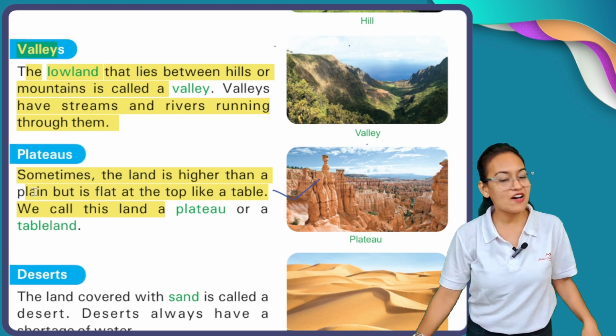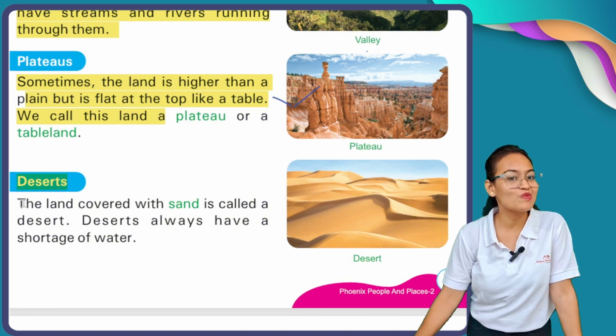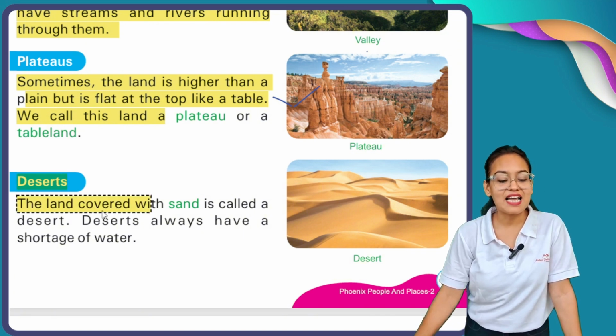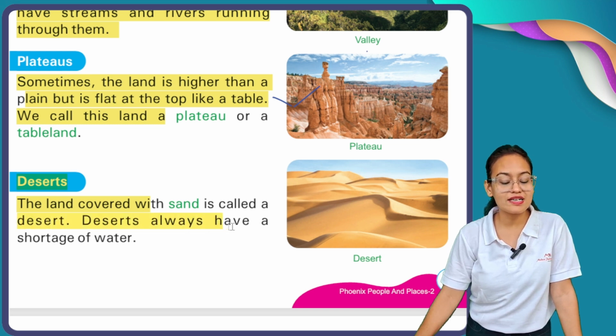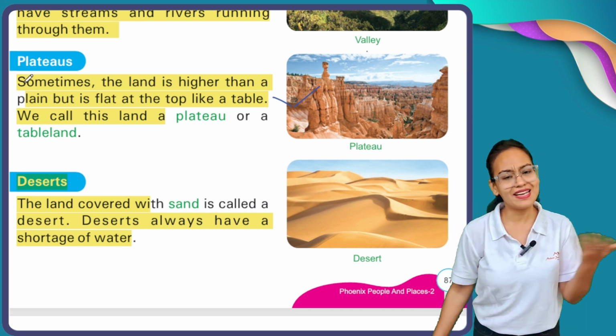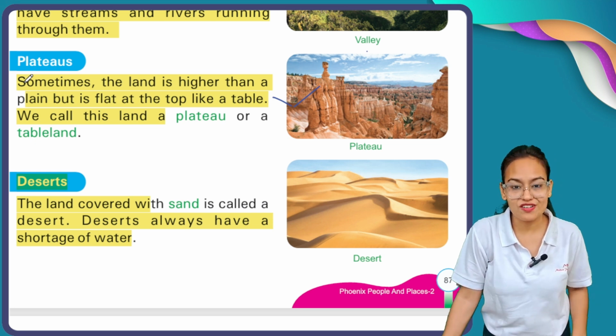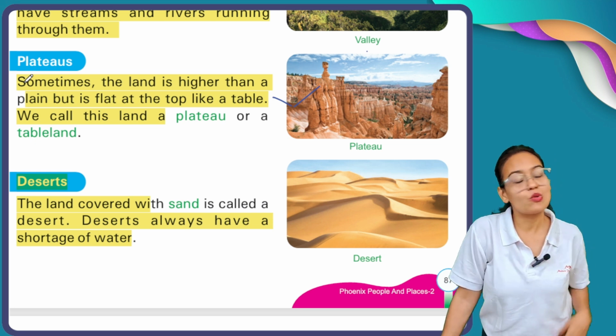After plateau comes the turn of deserts. Now what is the meaning of deserts? The land covered with sand is called the desert. Deserts always have a shortage of water. In hill areas, in plain areas, in plateau areas, we can find water. But what is the meaning of desert?